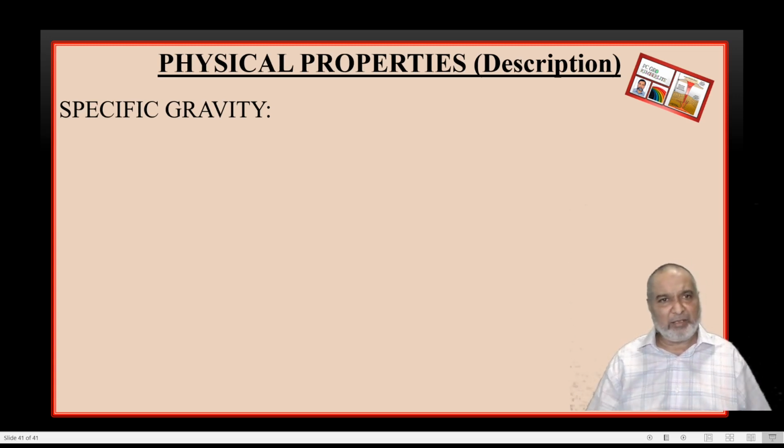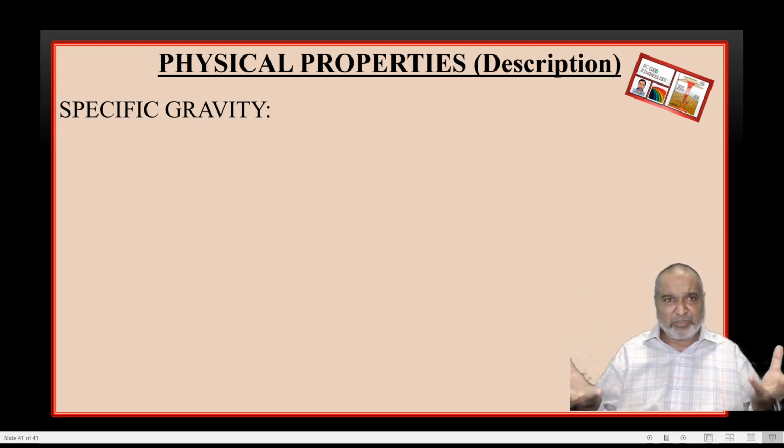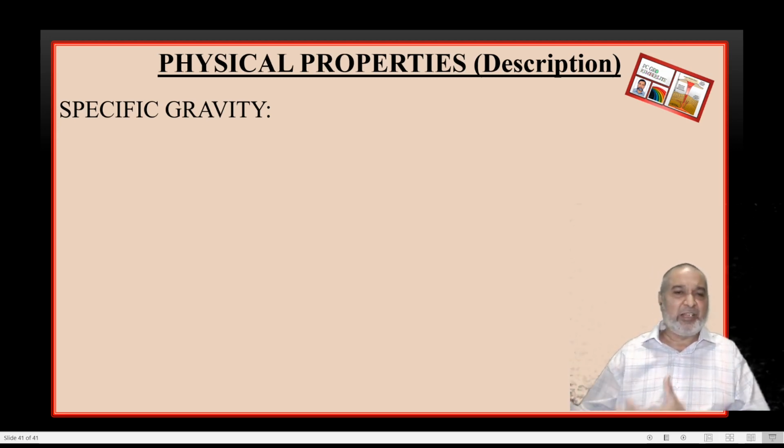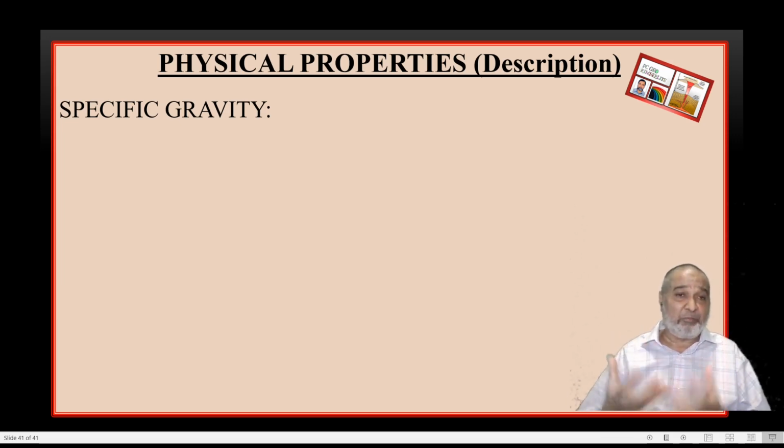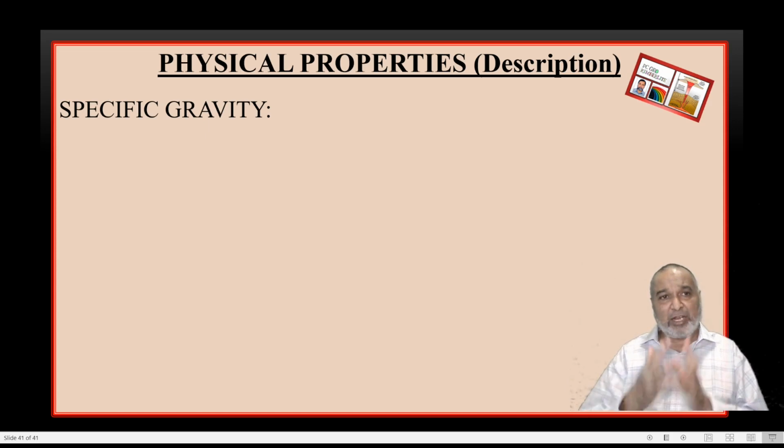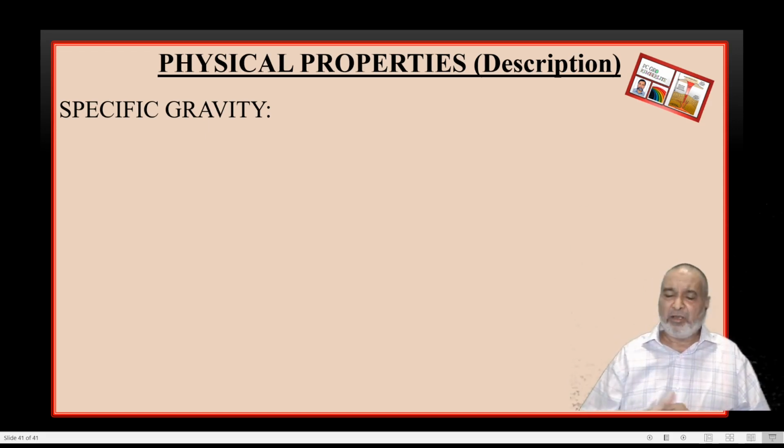Low, medium, and high. We give you three samples of the same size or same volume, but the weights are different, so we compare. It requires a lot of practice. Without practice, this particular property cannot be judged. And in the examination, we are not supposed to ask you to write down the specific gravity. Everyone mugs it up and writes it down, but no one will be perfect.